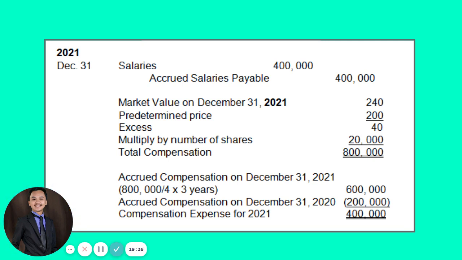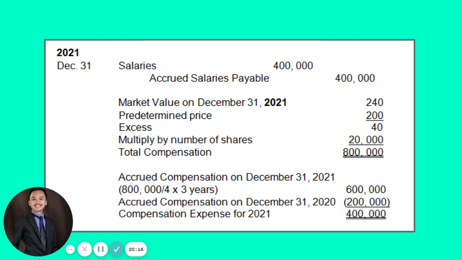Now, if the problem in your quiz or in your exam would ask you how much is your accrued salaries payable on December 31, 2021. Okay? Your answer would be the entire accrued salaries payable from 2019 plus 2020 plus 2021. Okay? So your answer should be 600,000. Okay? How much is the total accrued salaries payable on December 31, 2021? So of course, you should answer 600,000, not 400,000.